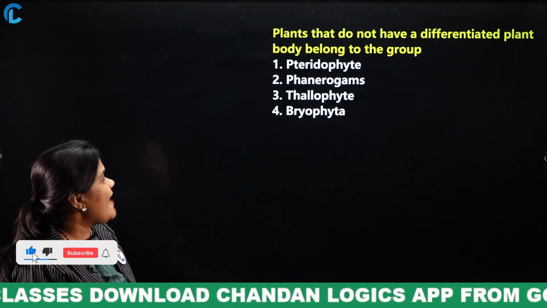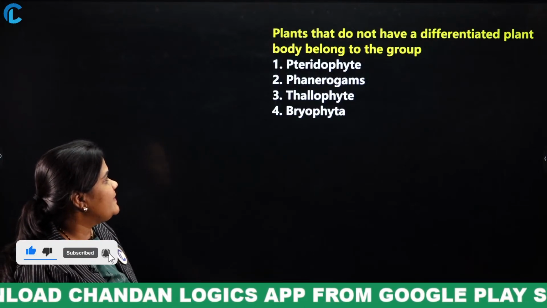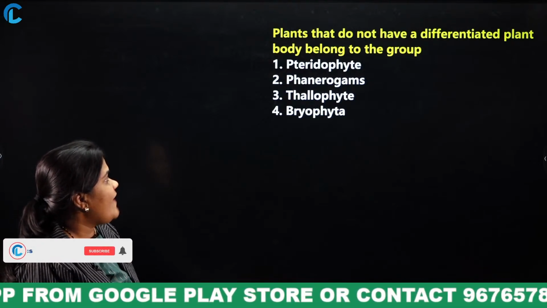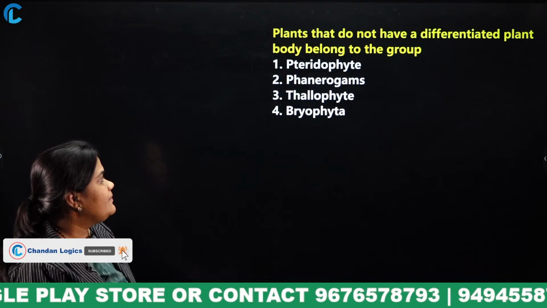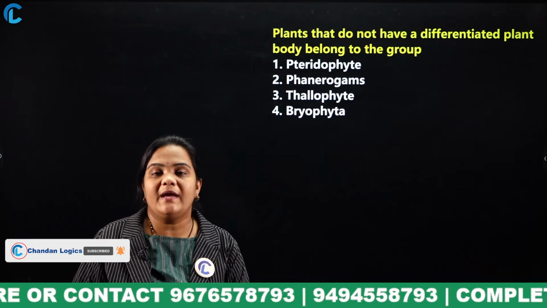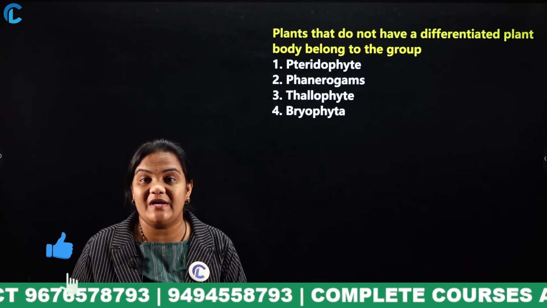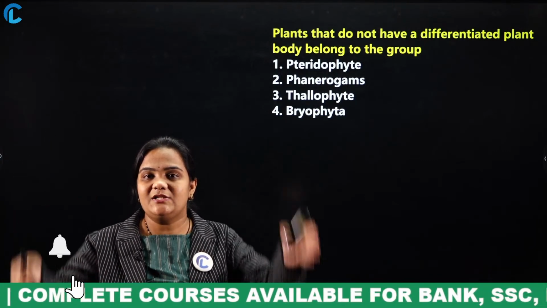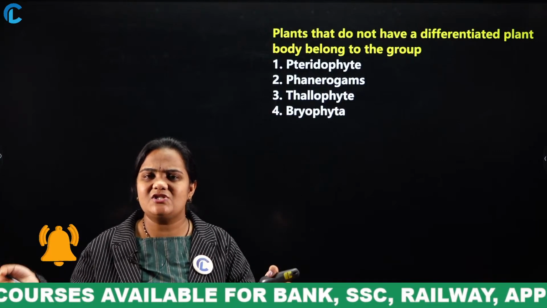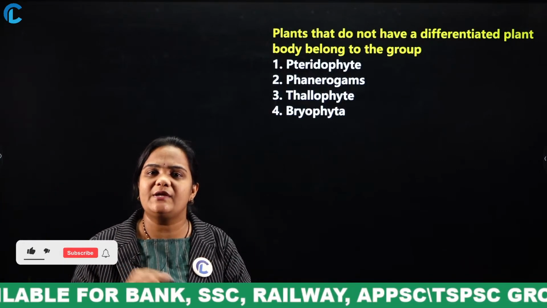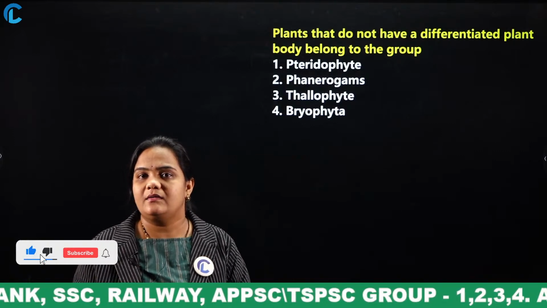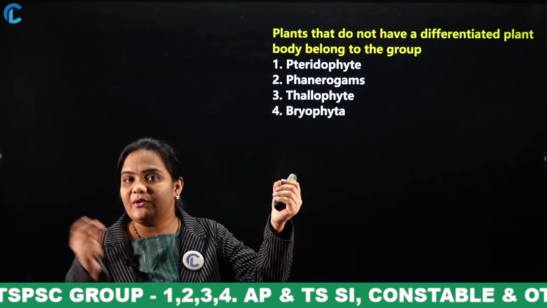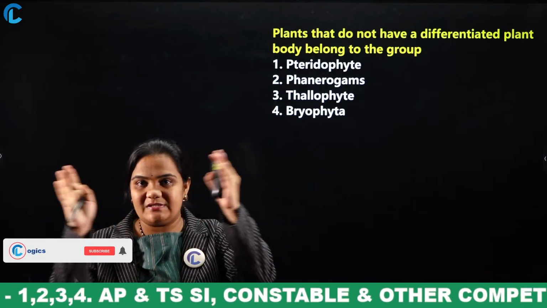Plants that do not have a differentiated plant body belong to which group? Pteridophyta, Phanerogams, Thallophyta, Bryophyta. Plants which are not differentiated are essentially one single body, with no separate stems, roots and leaves. In other plants, the body is differentiated: the leaves and the flowers are differentiated.